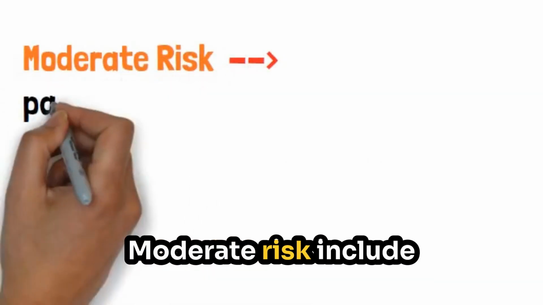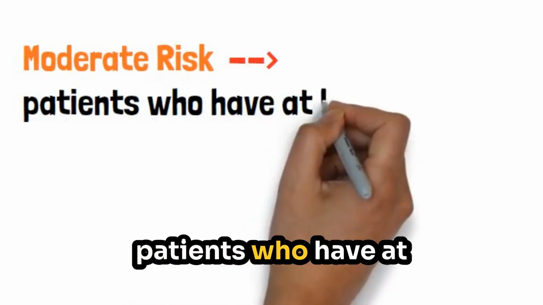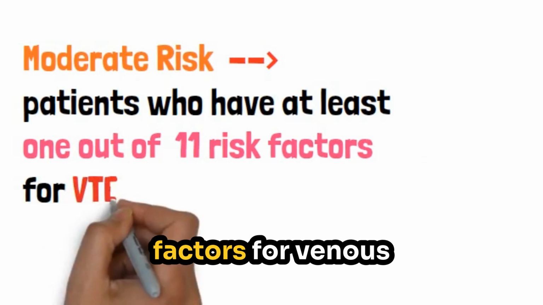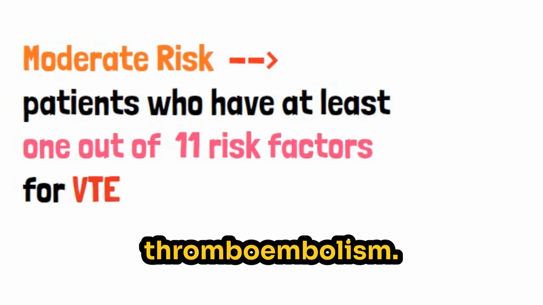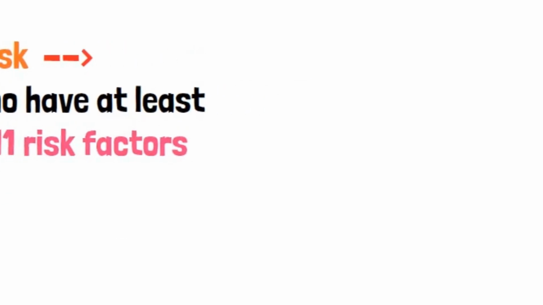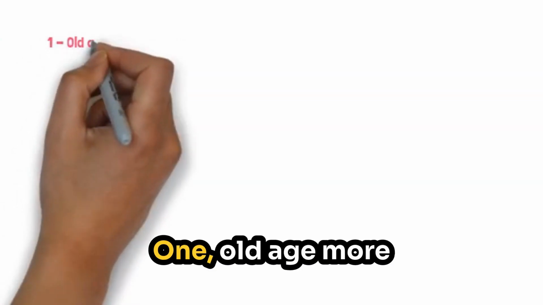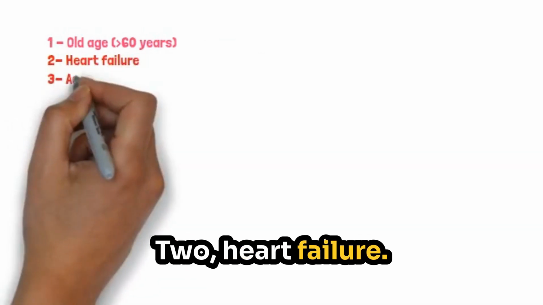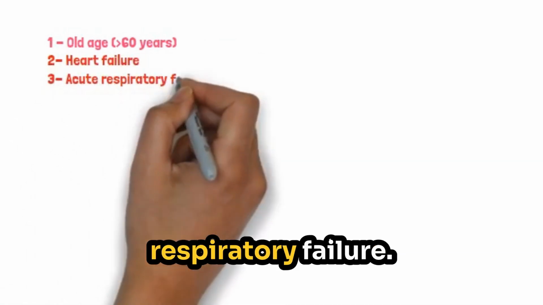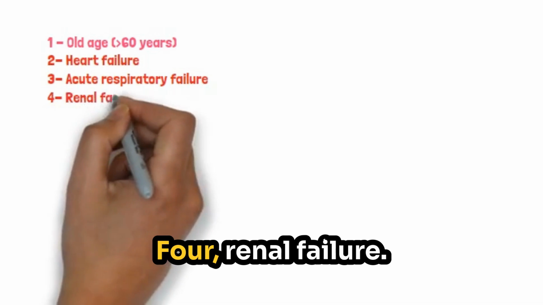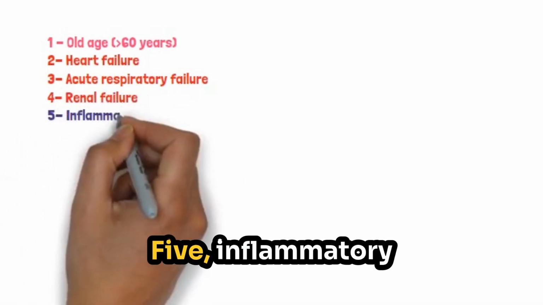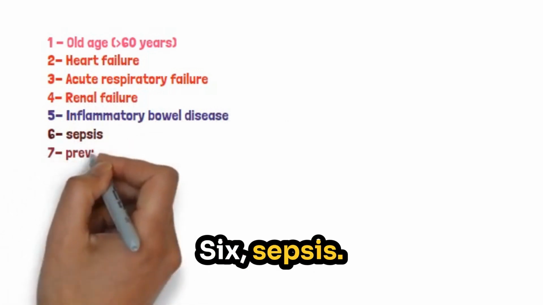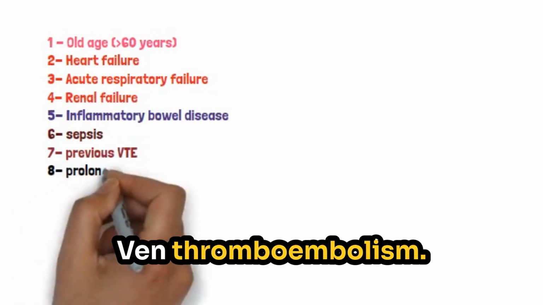Moderate risk includes patients who have at least 1 out of 11 risk factors for venous thromboembolism. I will mention them. 1. Old age more than 60 years. 2. Heart failure. 3. Acute respiratory failure. 4. Renal failure. 5. Inflammatory bowel disease. 6. Sepsis. 7. Previous venous thromboembolism.